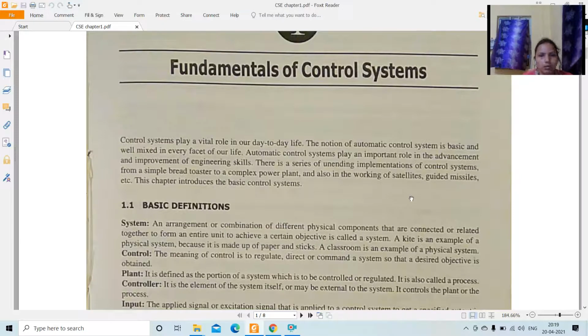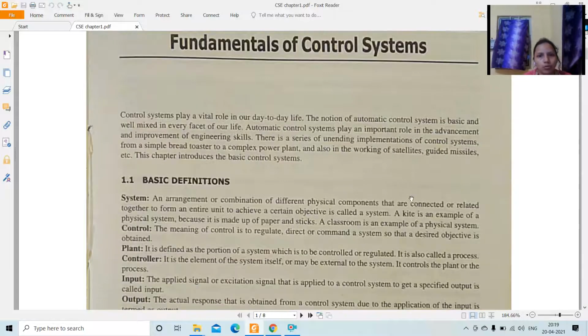Hello students, welcome to the video class for the subject Control System Engineering. This is for 6th semester Diploma Electrical Engineering students. So our today's topic is the fundamentals of control system.